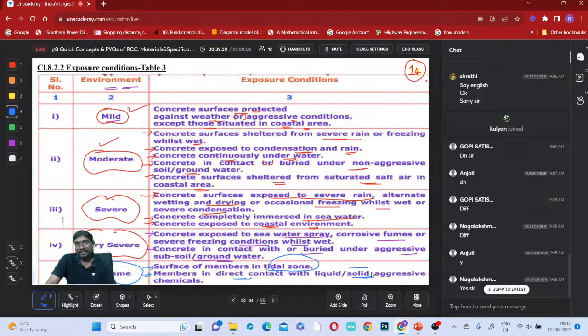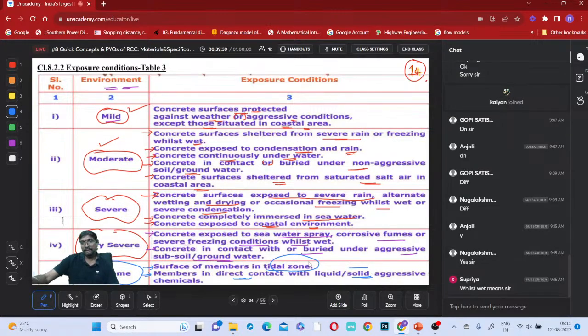Is that clear, everyone? Right? So what is the meaning of freezing, if you just observe, all of you? What is freezing, you can say? Freezing means what?